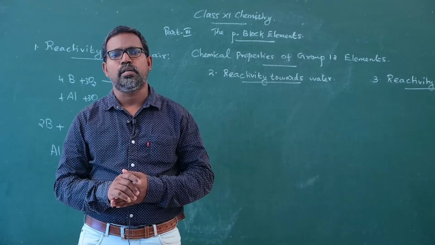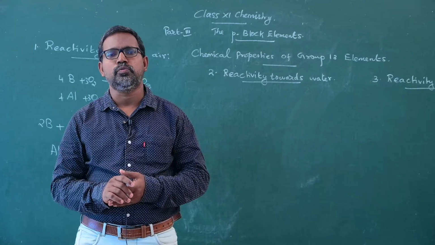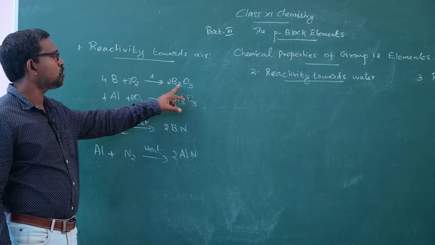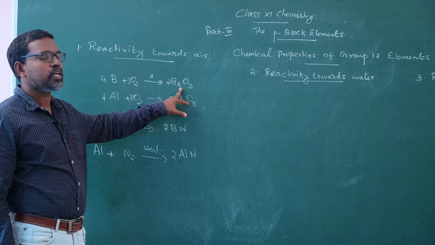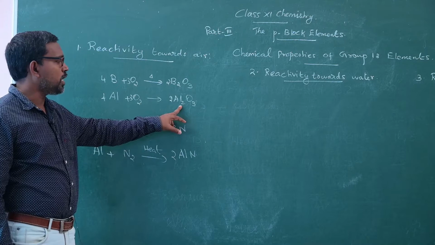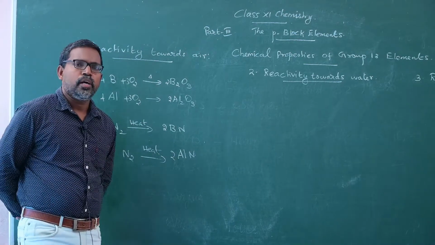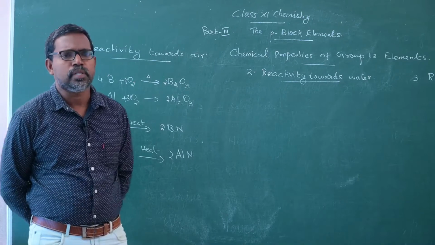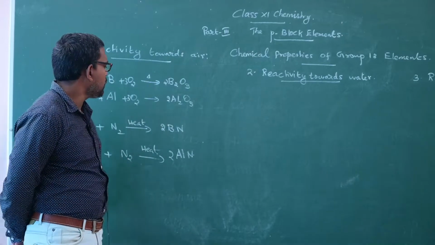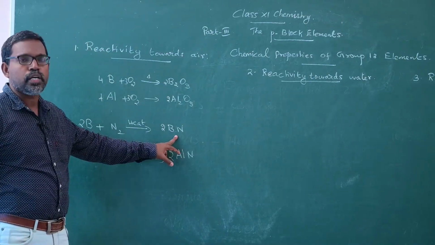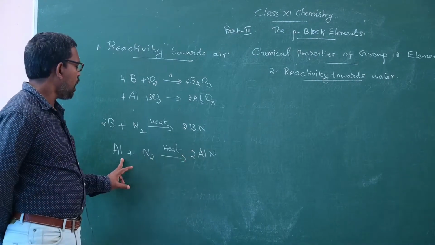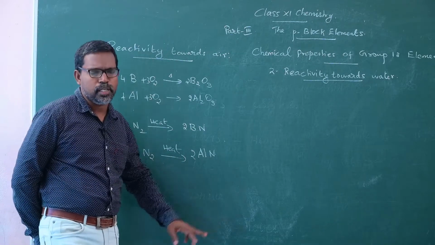Amorphous form of boron reacts with oxygen to form boron trioxide. Aluminum reacts with oxygen to give aluminum trioxide. Also boron and aluminum react with nitrogen present in the atmospheric air. Boron reacting with nitrogen gives boron nitride, and aluminum reacting with nitrogen gives aluminum nitride.